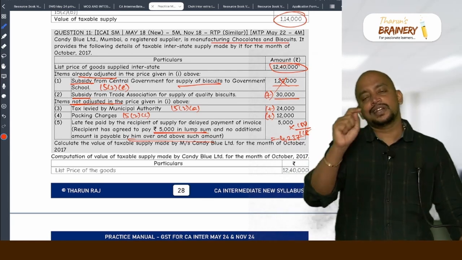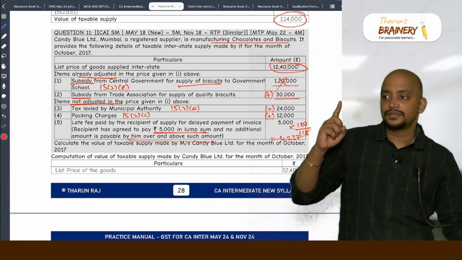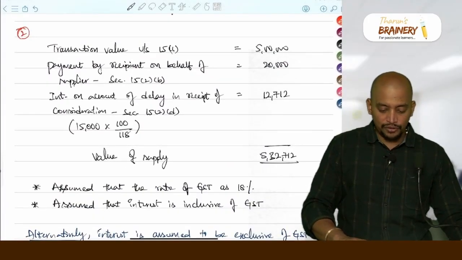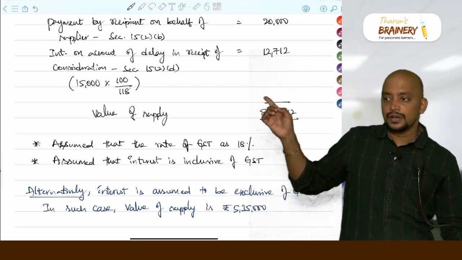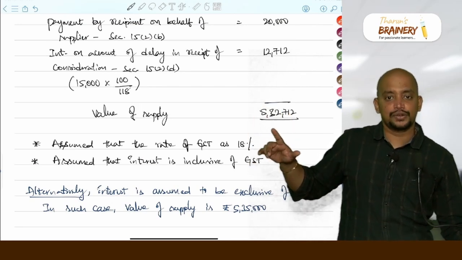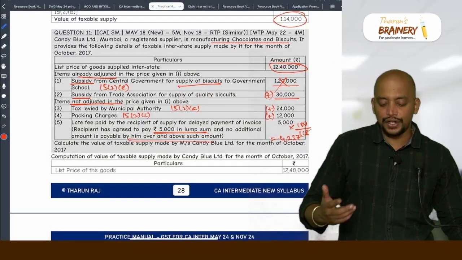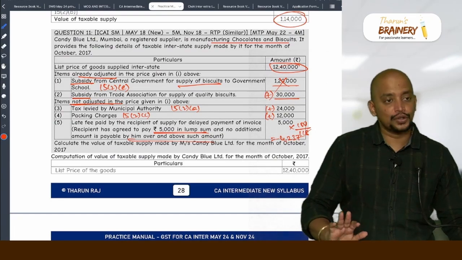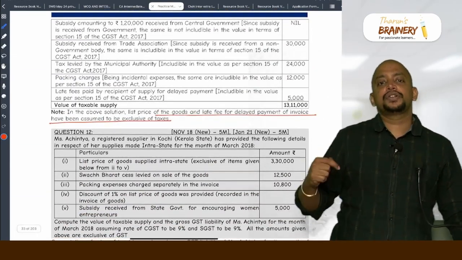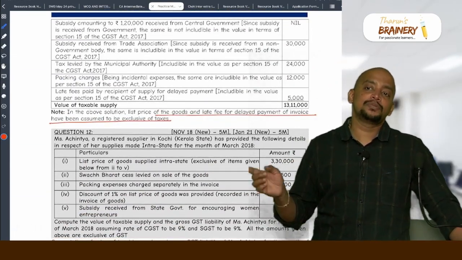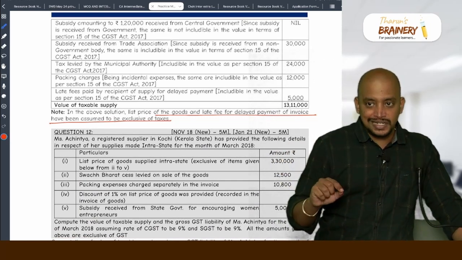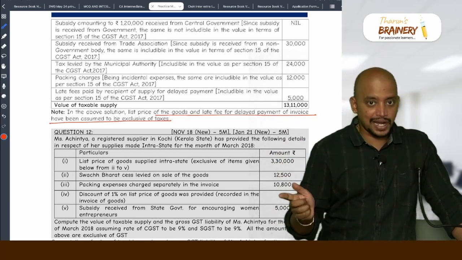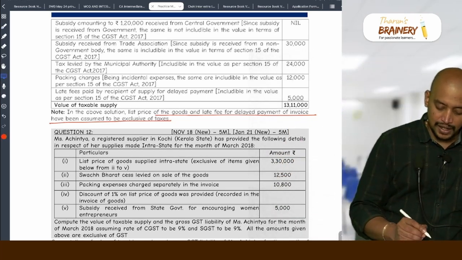We did this question in the class. What is that I told you? I told you interest, 2 points we have like this. So, either you can go for inclusive, or alternatively interest is assumed to be exclusive of GST. Sir, in exam what should we do? Do both the answers. First you arrive at one way. For example, you are doing this means you do this way. Thereafter you write alternatively it can be assumed that the interest is inclusive of GST. In such case a value shall be 13,10,237. Okay. So, write down there.